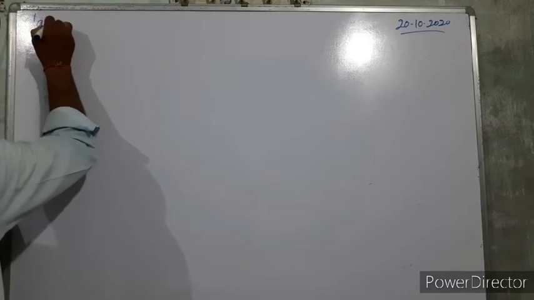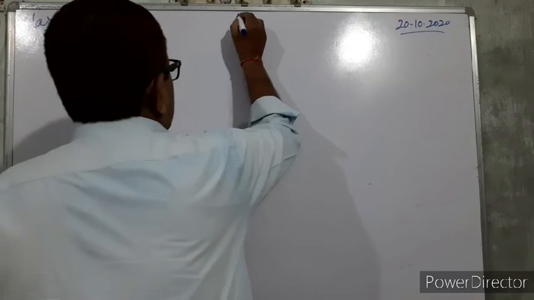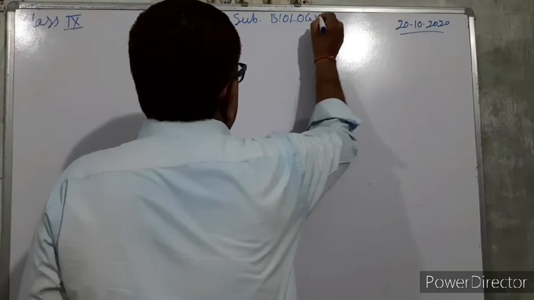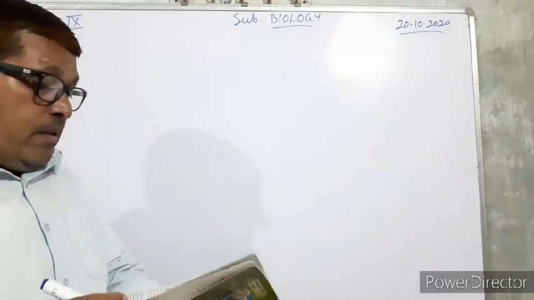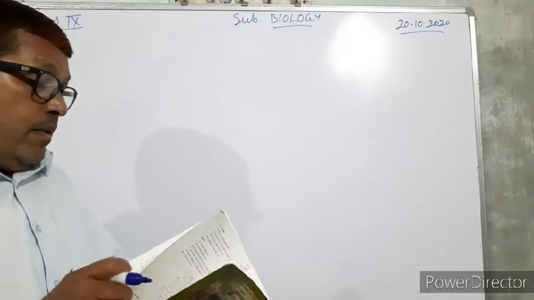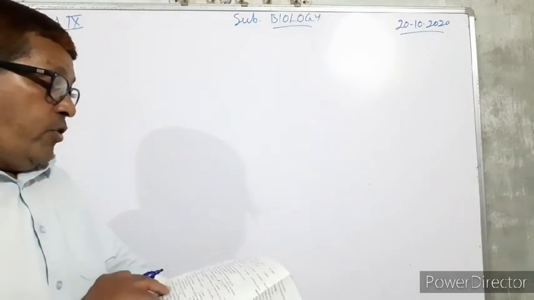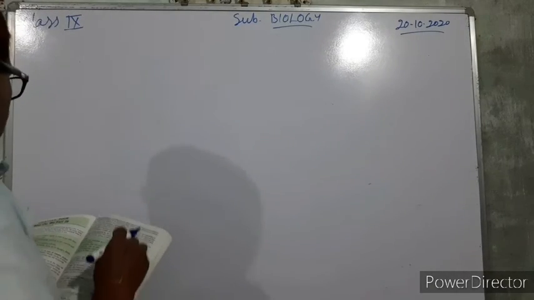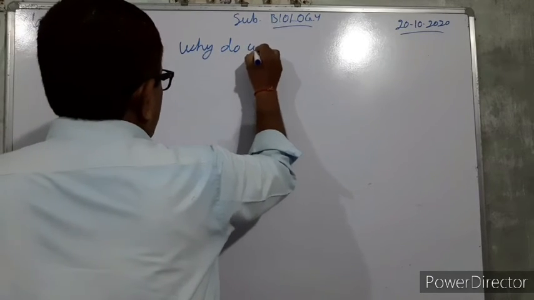Now class 9. Subject: biology. And we are studying chapter 4, Why do we fall ill?